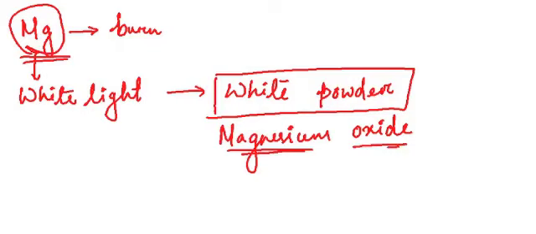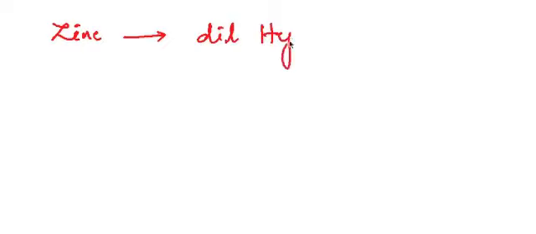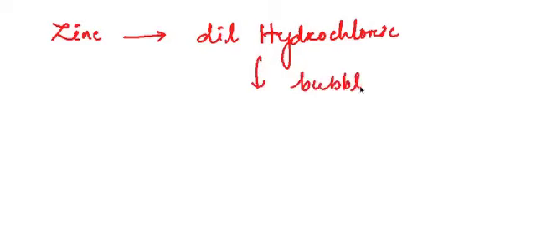Let's see another example in which you take zinc in a conical flask and add dilute hydrochloric acid to it. Once you add the acid to zinc, you will see some bubbles of gas coming out.